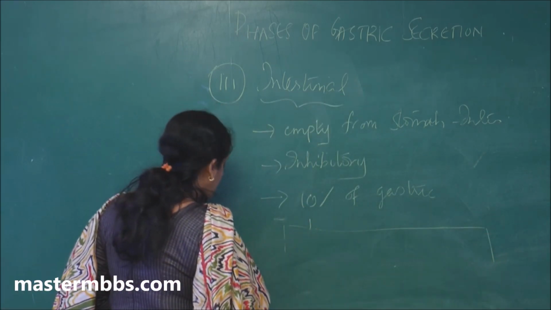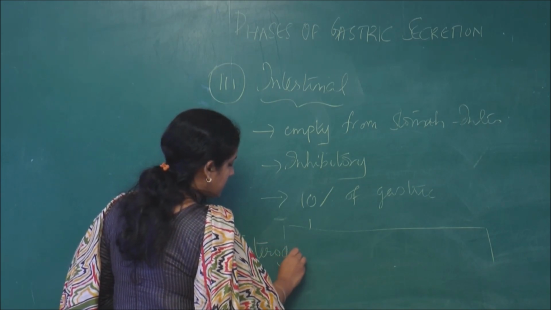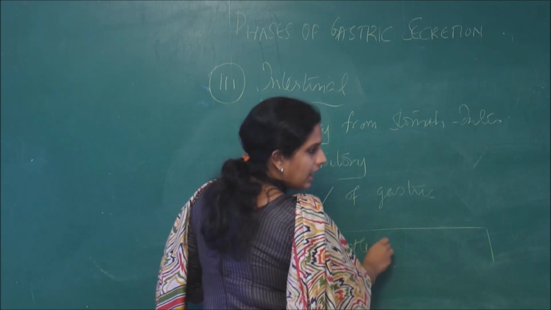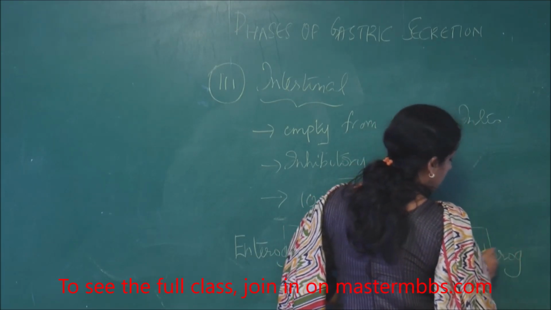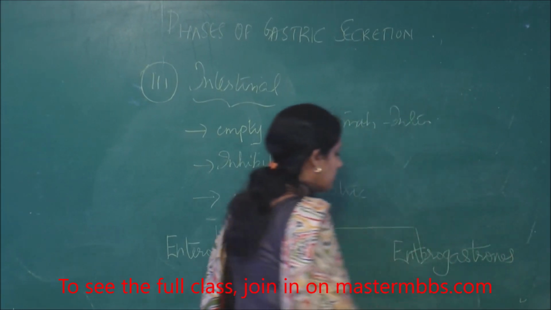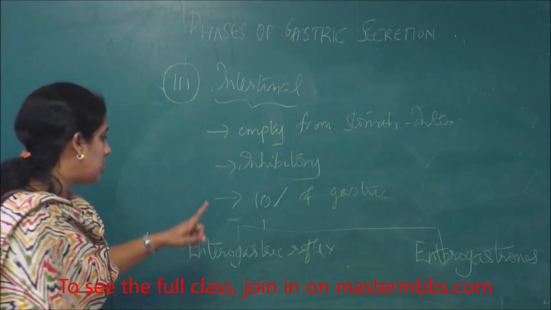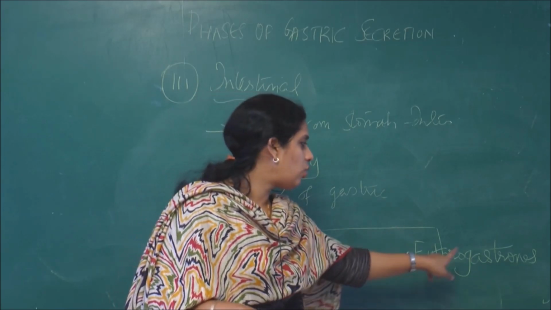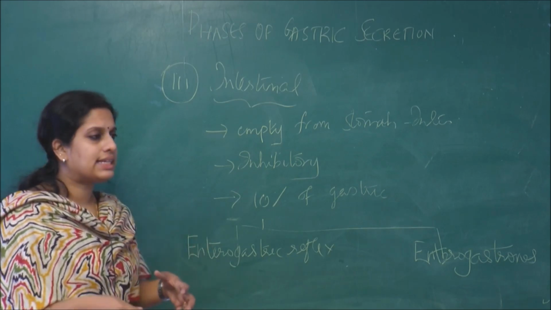two mechanisms. One is the enterogastric reflex, and second is enterogastrones. So it has an inhibitory effect on gastric secretion, mainly mediated by the enterogastric reflex and enterogastrones. What is meant by enterogastric reflex?